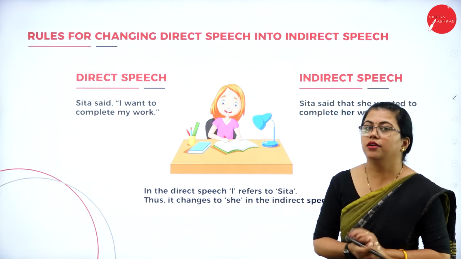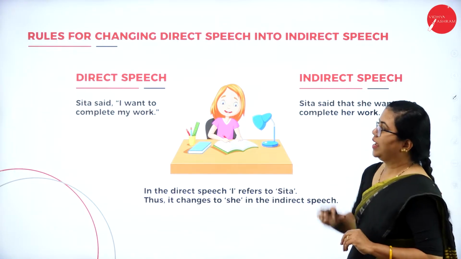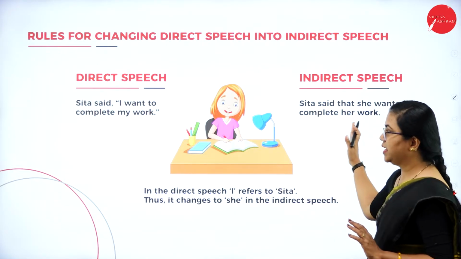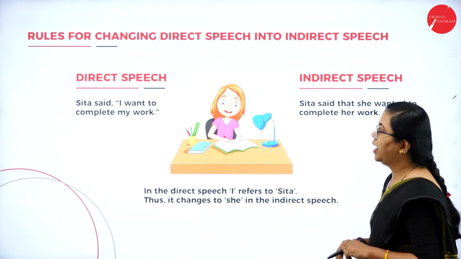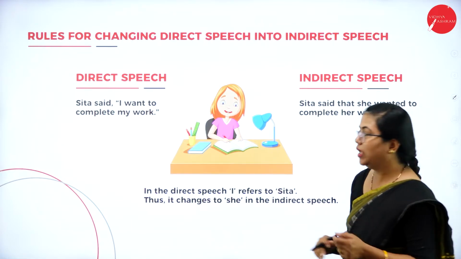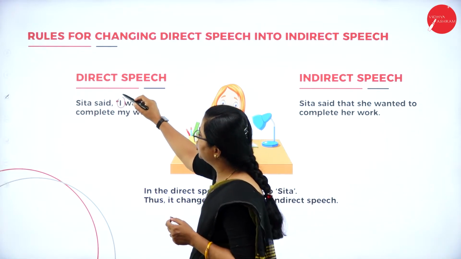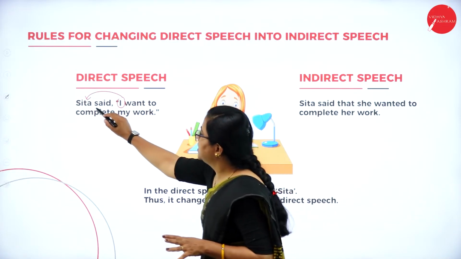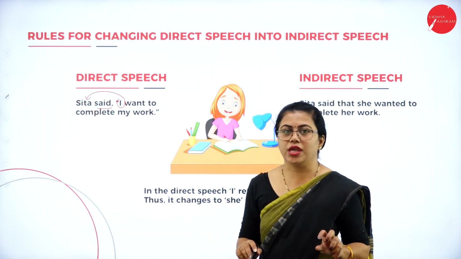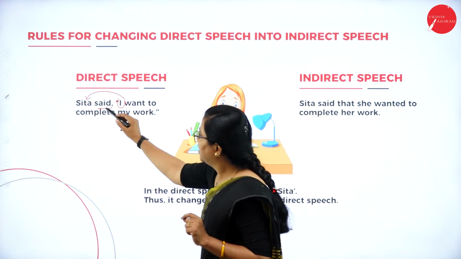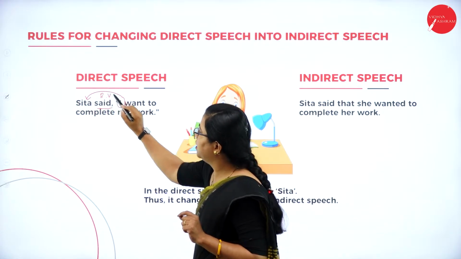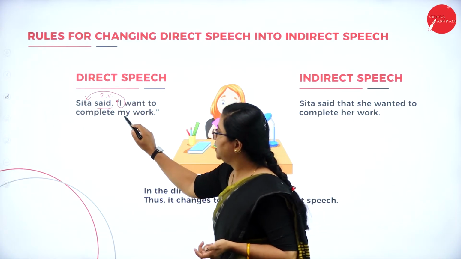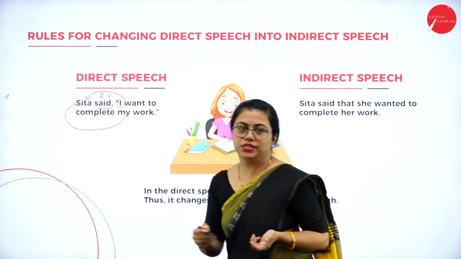So let us understand with a few examples here. You can see over here, there are two dialogues. One is direct, the other one is indirect. Sita said, "I want to complete my work." So here, this I refers to Sita, that is the speaker. This is in past tense. Sita said, this is the reporting verb here. Said is the reporting verb. "I want to complete my work." So I refers to Sita. My also refers to Sita.